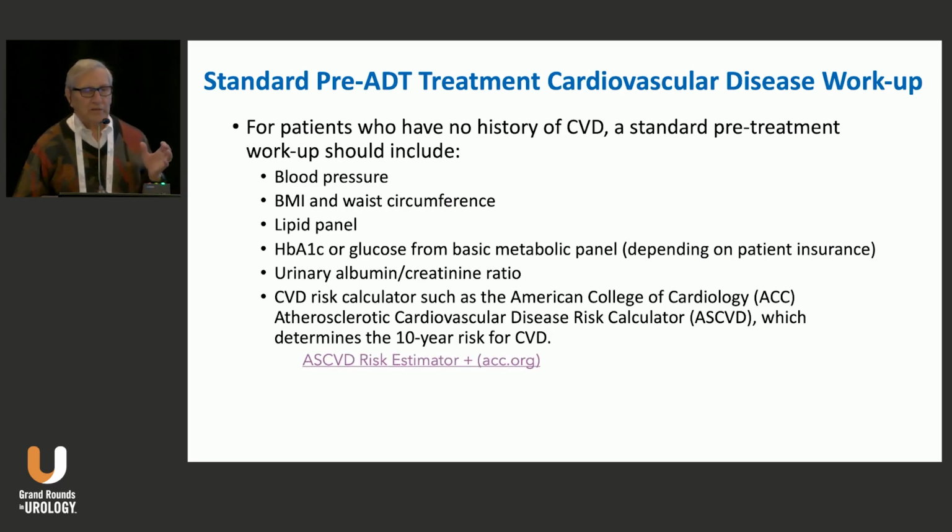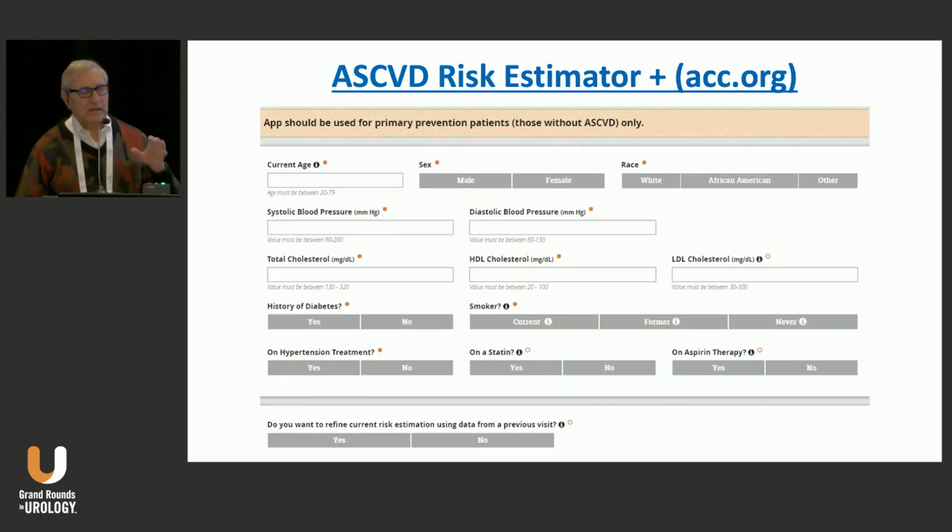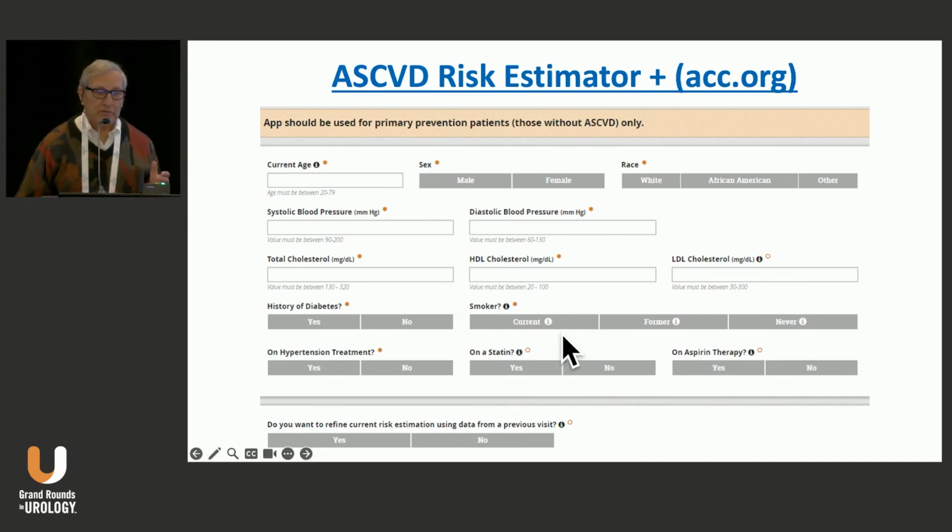So here's what that calculator looks like when you plug this in. And again, you may not have to do this. Maybe a nurse practitioner or maybe the primary care from whom your patient was referred should do this. But it deals with things like age and sex and race and systolic blood pressure and diastolic blood pressure, lipids, total cholesterol, HDL and LDL, history of diabetes, are they on a statin, do they smoke, are they on a hypertensive agent, or do they take aspirin?